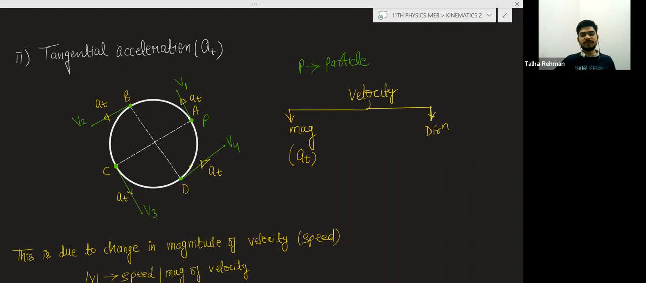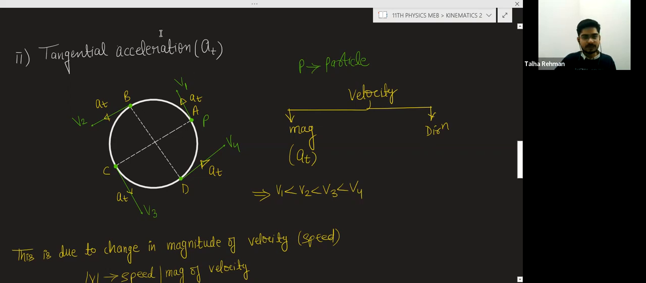Okay, this will be the direction of the tangential acceleration. In this case, as the velocity is increasing, you can write here v1 is greater than v2 is greater than v3 is greater than v4. So the direction of the tangential acceleration is tangential.